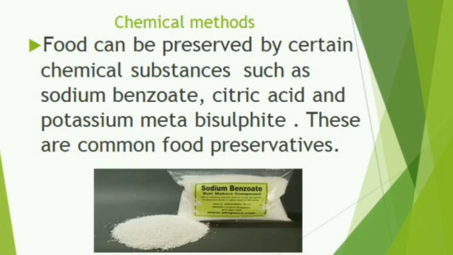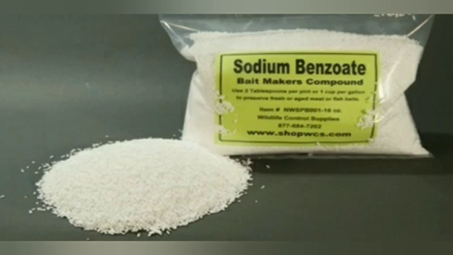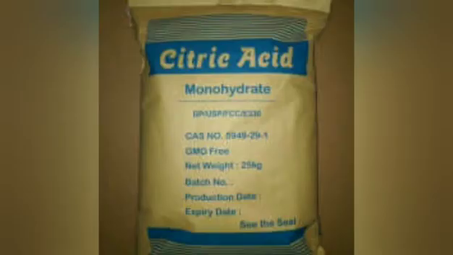Here our concept is to remove oxygen. Okay, we can prevent the growth of microbes. For that what we have to do? We have to add some preservatives. What are the preservatives? Sodium benzoate, citric acid, potassium metabisulfite. Let me repeat. Sodium benzoate, citric acid and potassium metabisulfite are common chemical food preservatives.